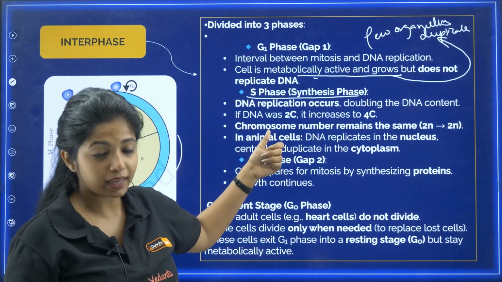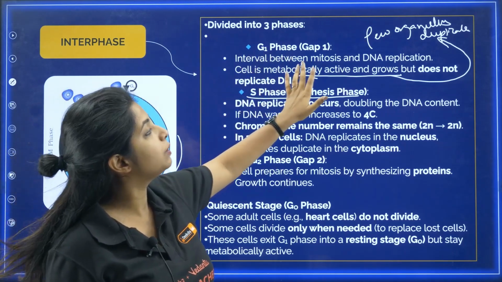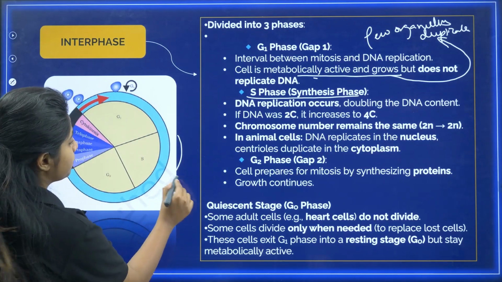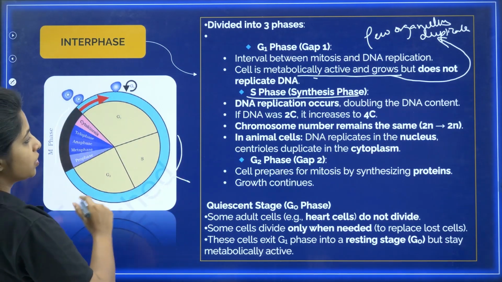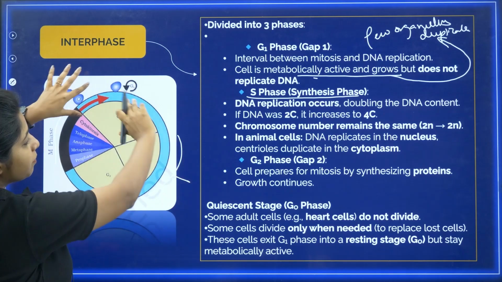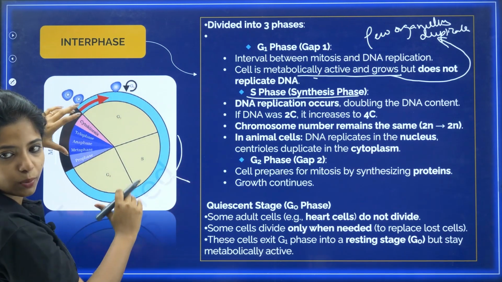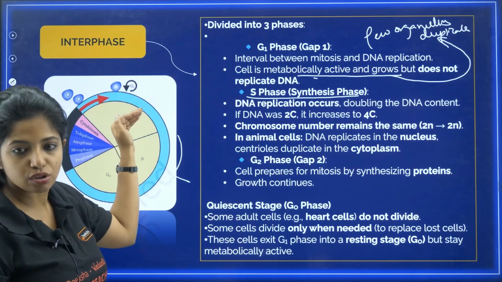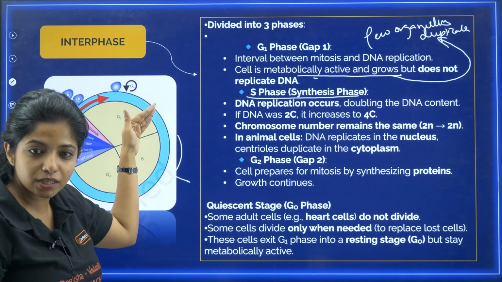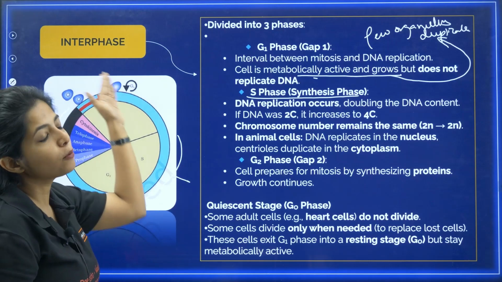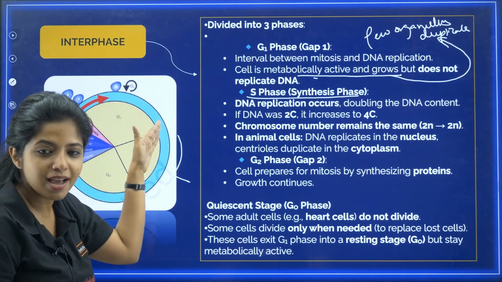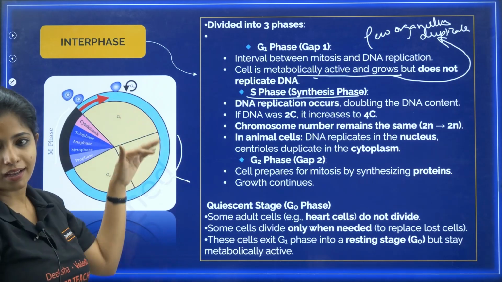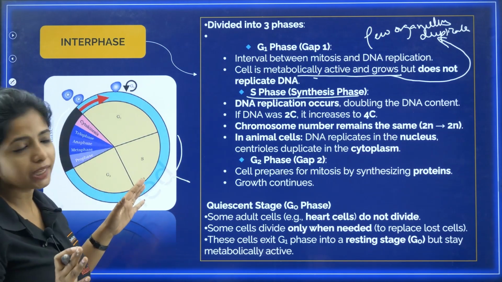Okay, which is why G1 phase is known as the interval between mitosis and DNA replication. So here DNA replication is happening, and here what was happening? Here mitosis was happening. G1 phase is basically coming between the M phase and S phase, which is why it is known as pre-synthesis phase. It is also known as post-mitotic phase, because it is happening after mitosis as well. After one cycle of mitosis, the next begins from here, from the G1 phase. I hope you got that.